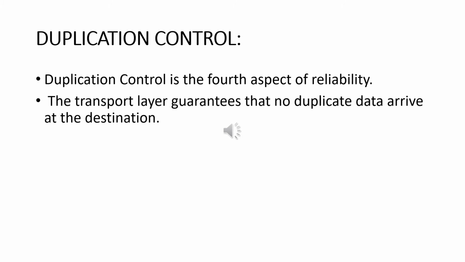The next one is duplication control. Duplication control is the fourth and last aspect of reliability. The transport layer guarantees that no duplicate data arrives at the destination. Sequence numbers are used to identify the lost packets. Similarly, they allow the receiver to identify and discard duplicate segments.